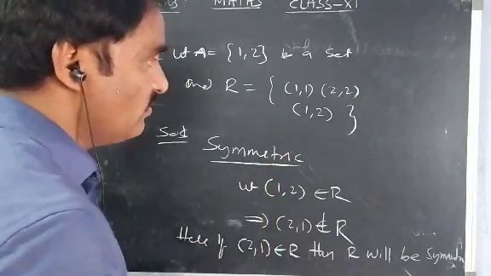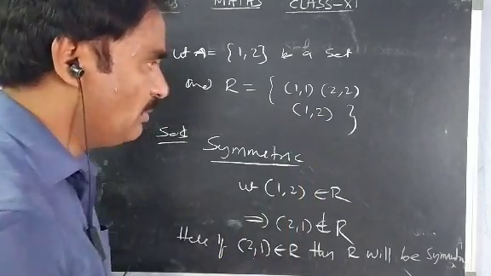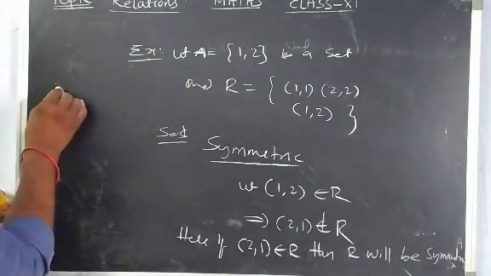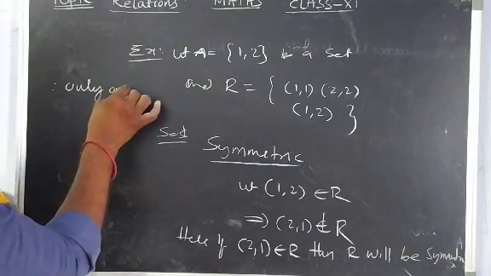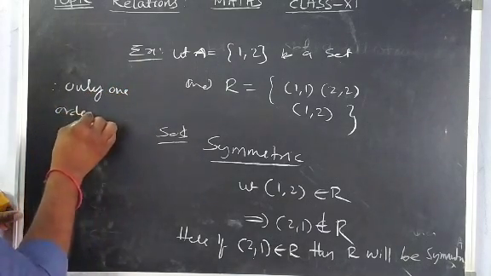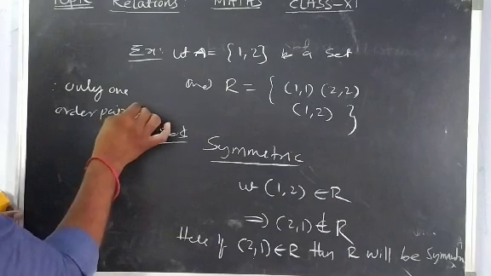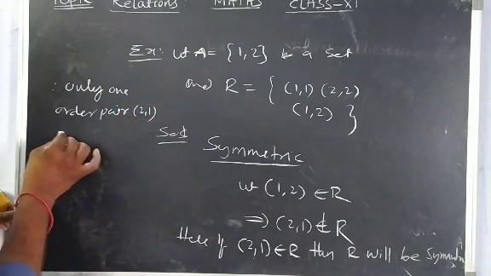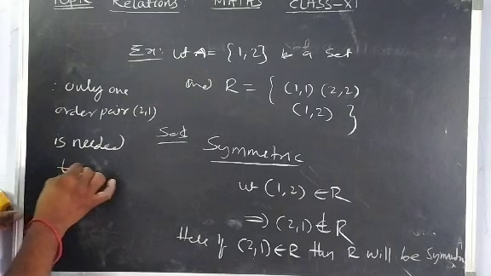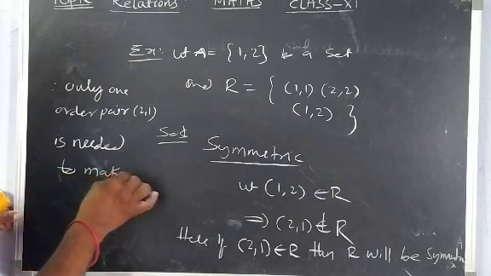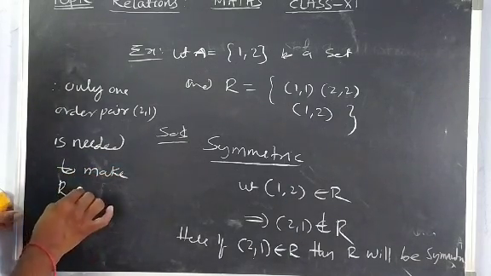So how many ordered pairs do we have to include? Only one ordered pair, that is 2, 1. Therefore only one ordered pair, 2, 1, is needed to make R symmetric.